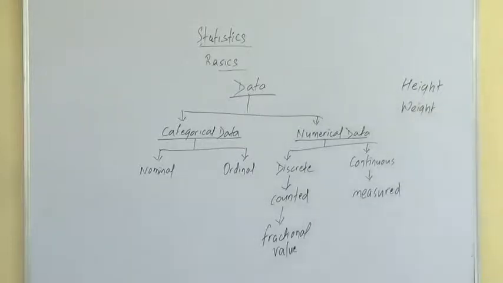Height of a person, what is this? Discrete data or continuous data? Continuous data, because it can be measured. Can you count the height? You can't count the height. Can you count the weight? No. Weight and height are all measured. It is not counted. Getting it? So this is continuous data.